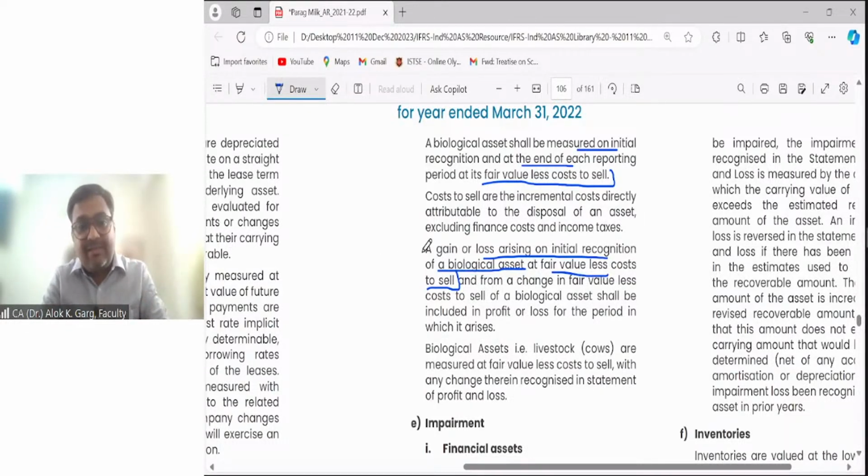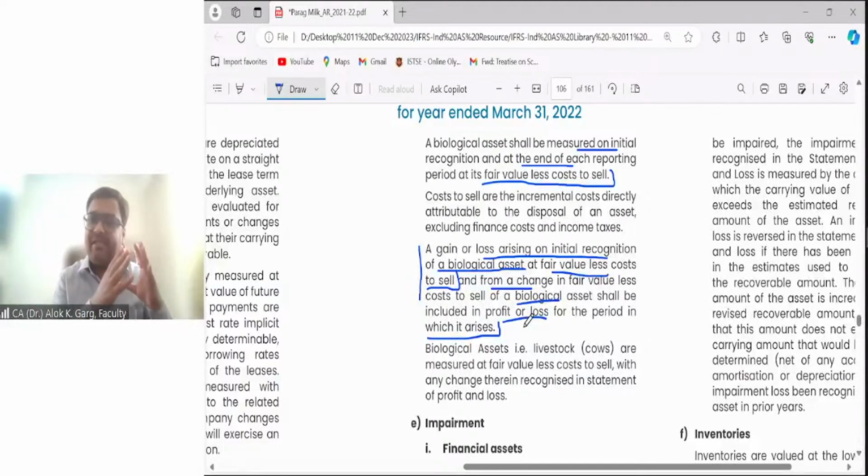So it is written that a gain or loss arising on initial recognition due to fair value less cost to sell, and from a change in fair value less cost to sell of a biological asset, shall be included in profit or loss for the period in which it arises. Initially you recognize at fair value less cost to sell; if there is any gain or loss, take it to P&L.